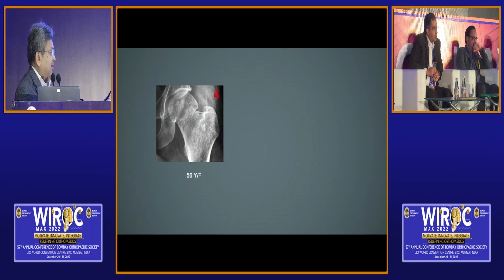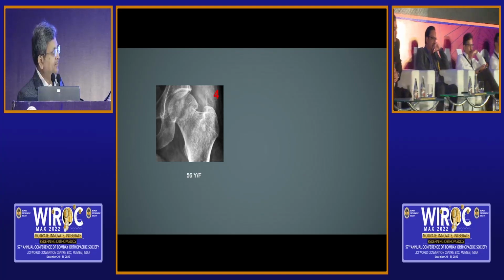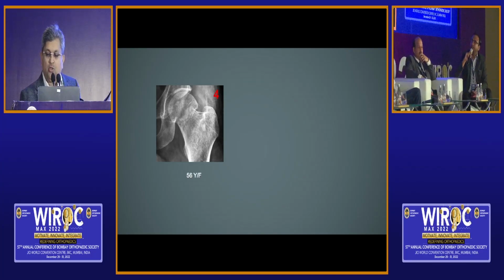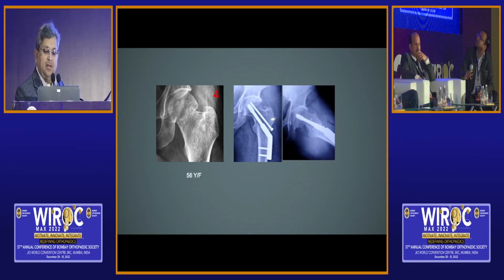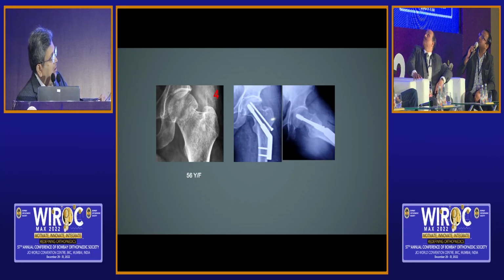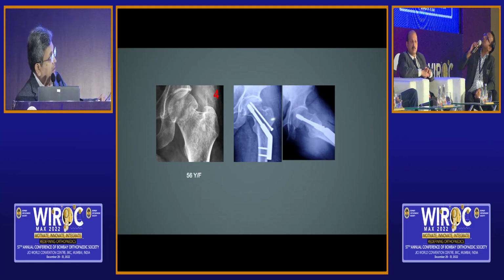Impacted fracture. Samarth, back to you. What would you do? 56-year-old gentleman. Sir, I would get a lateral view and a CT scan done in these patients. Okay, so let's see, I have done this. Are you happy? Same patient? The AP view looks good to me, sir. In the lateral view, I see some angulation towards the posterior. So I think there is 10 to 15 degrees of posterior angulation still left, which is common in these valgus impacted fractures. So that's my patient and I have done it.